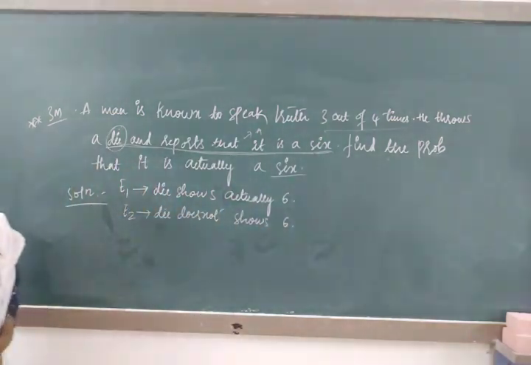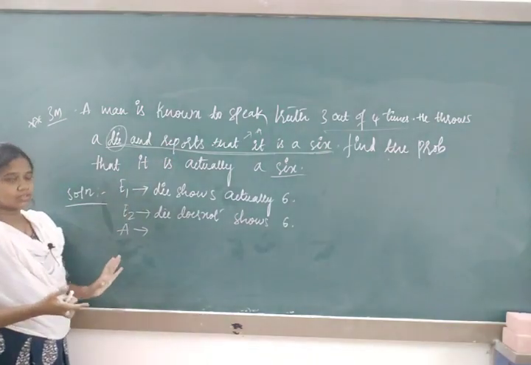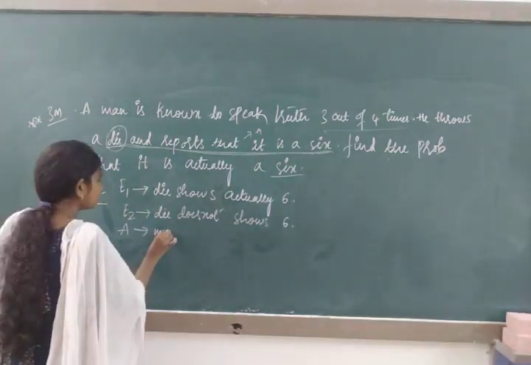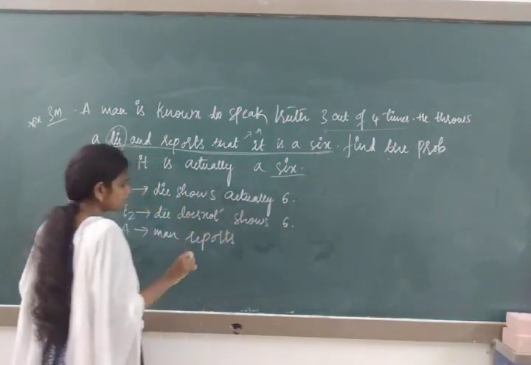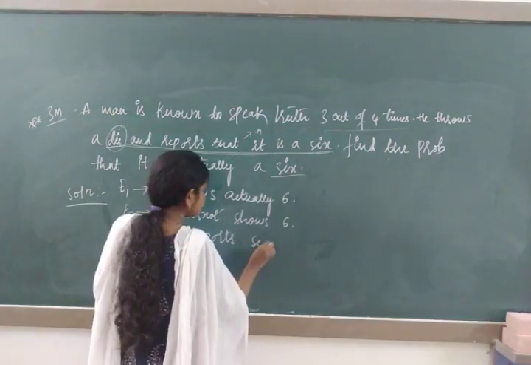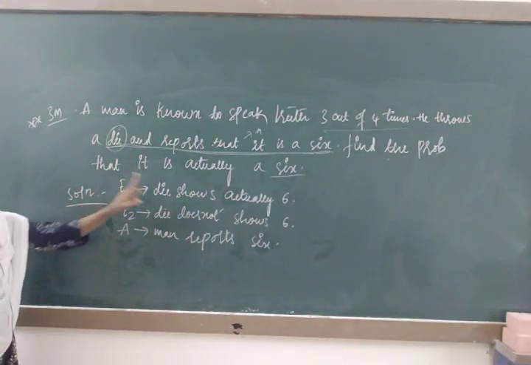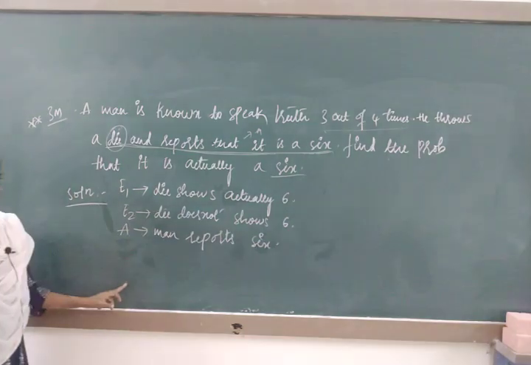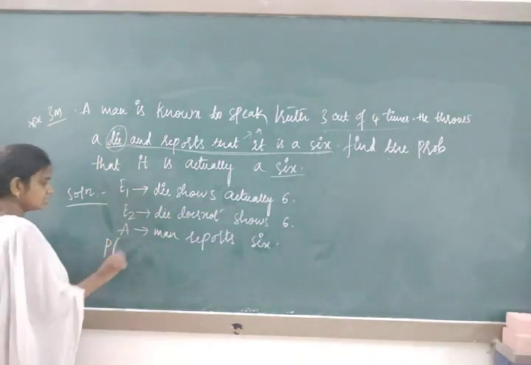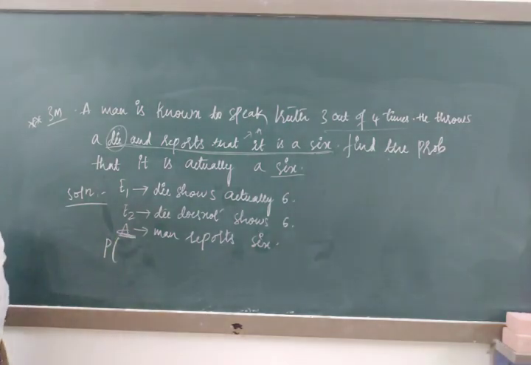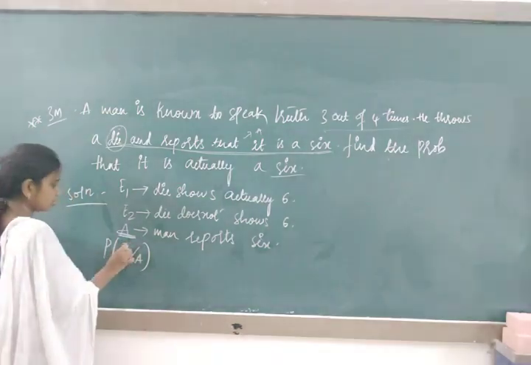Next, what is A event we will take? A event we will take that the man is reporting the 6. You have to take that one. Man reports 6. So no need of tree diagram also. So whose probability they are asking? Find the probability that it is actually a 6. Find out where we have taken actually a 6. We have taken for E1. This event is already existed because man is telling that he is getting 6 every time. So this is existed. This is happened.